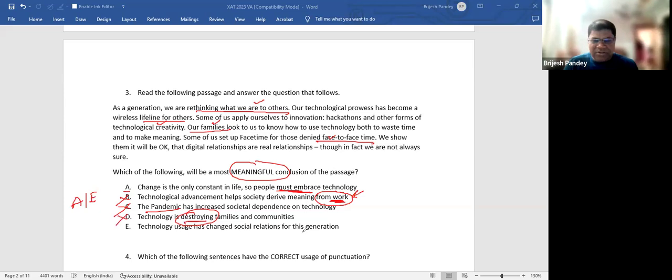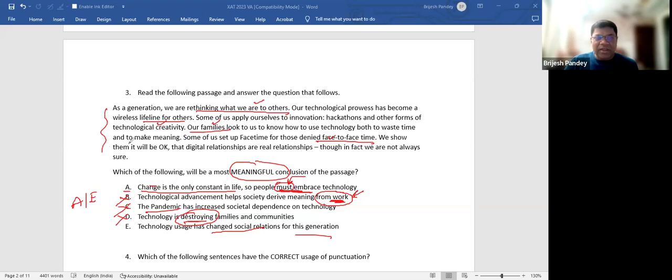Technology usage has changed social relations for this generation. Yes or no? It has changed social relations for this generation, correct? And why do you think that change is the only constant? Okay, change is the only constant in life. Chalo, for a while, I take it as true. Does the author say people must embrace technology? Did you understand? Has the author put anywhere his opinion?